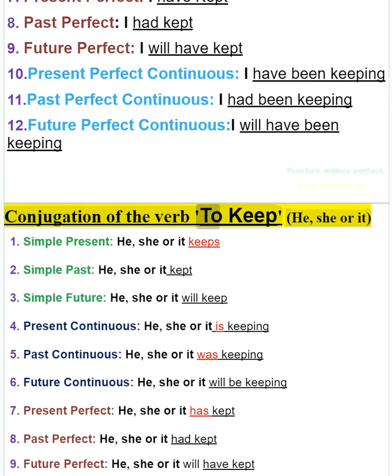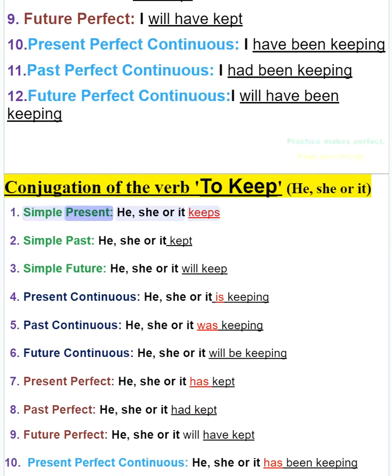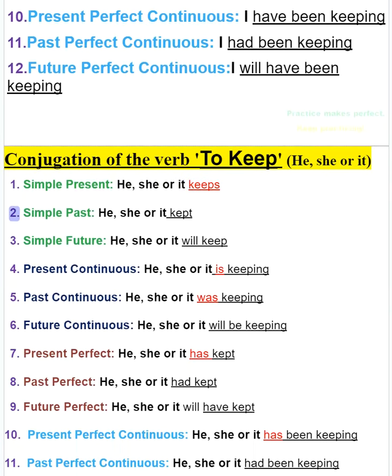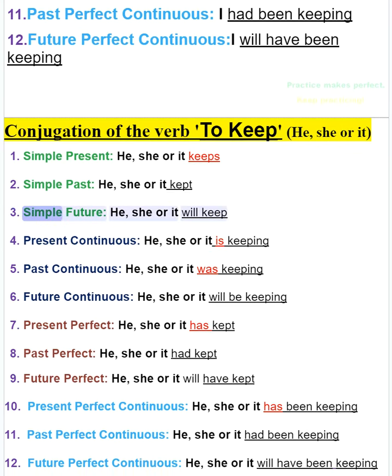Conjugation of the verb to keep, he, she or it. 1. Simple present, he, she or it keeps. 2. Simple past, he, she or it kept. 3. Simple future, he, she or it will keep.